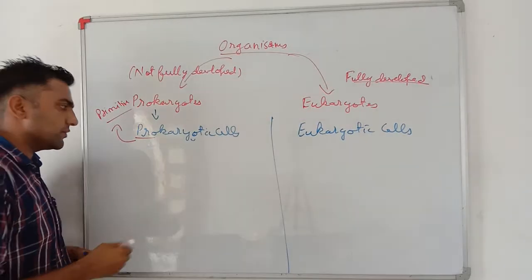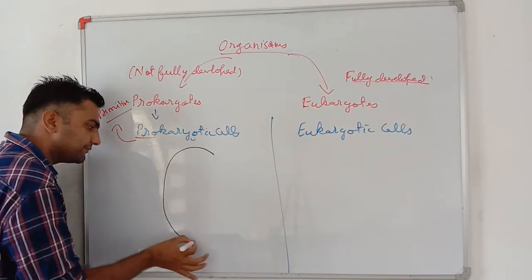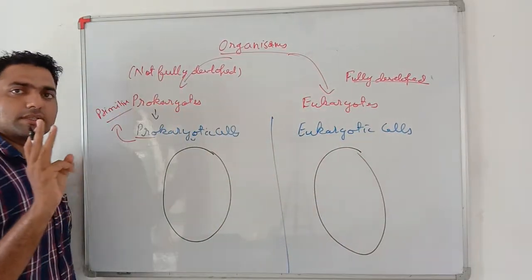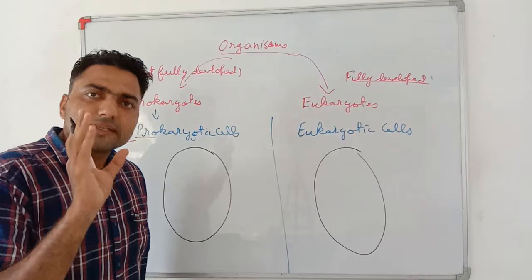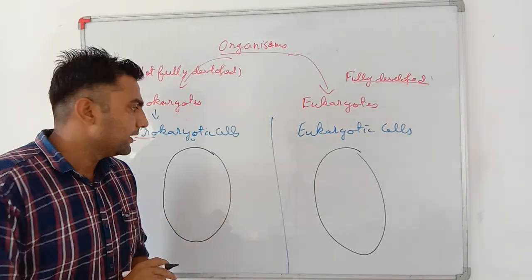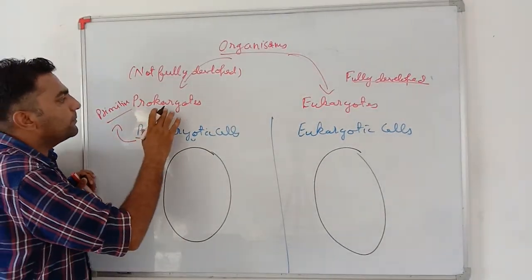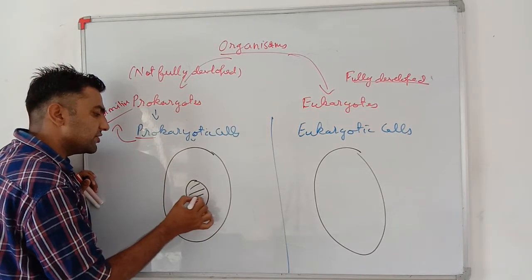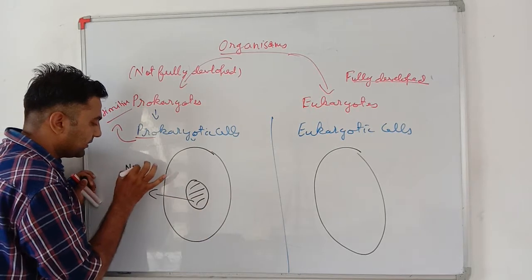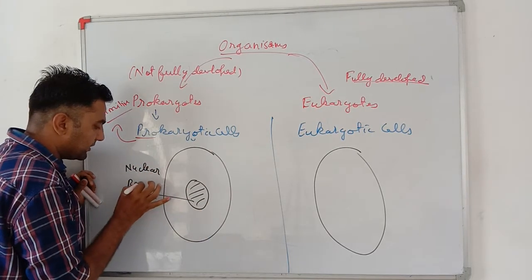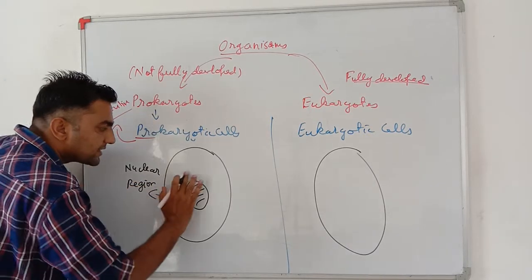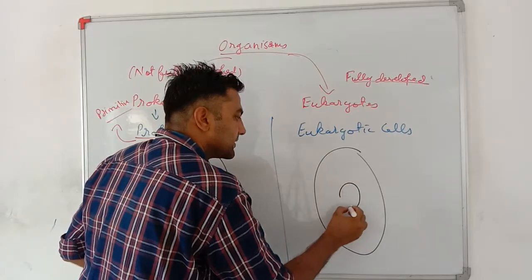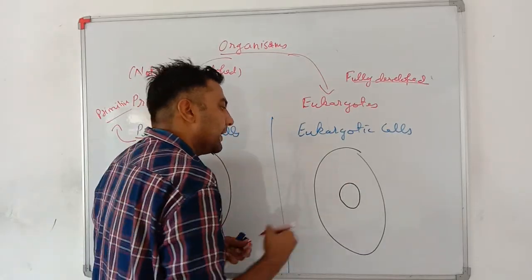See my dear students, any cell basically has three structures: plasma membrane, cytoplasm and nucleus. In a prokaryotic cell, this central nuclear region does not have any membrane or boundary.